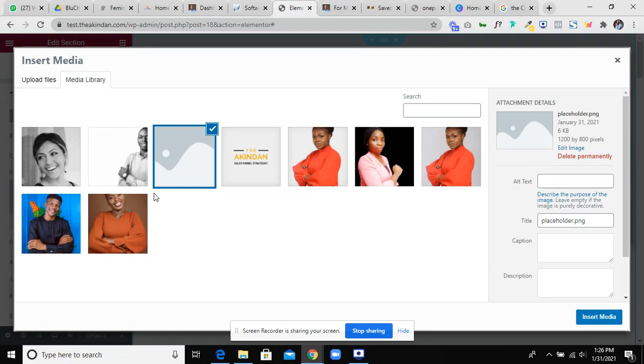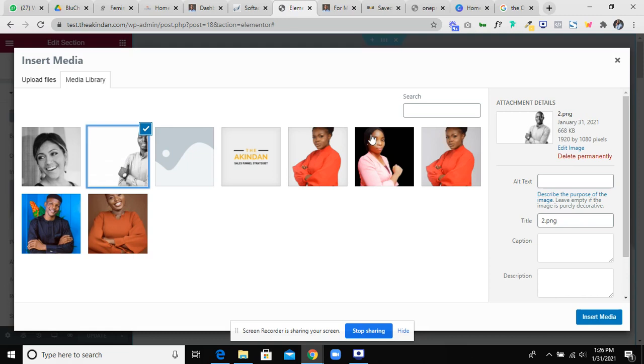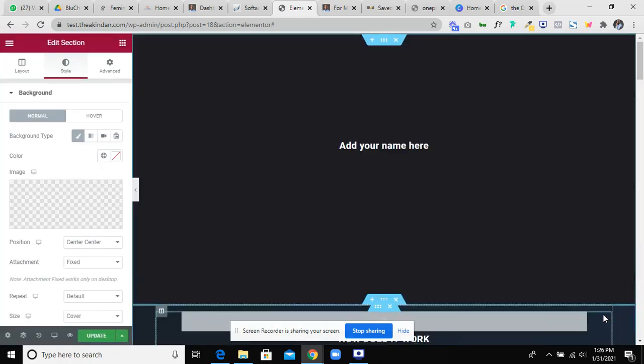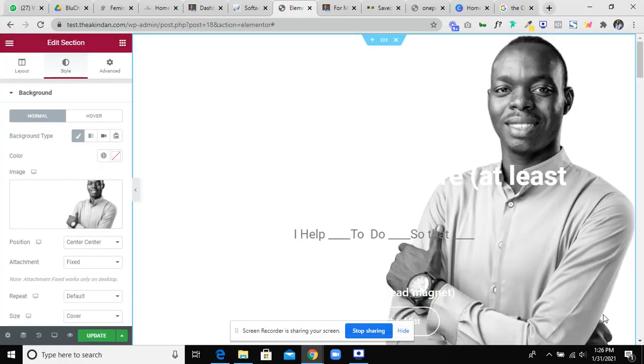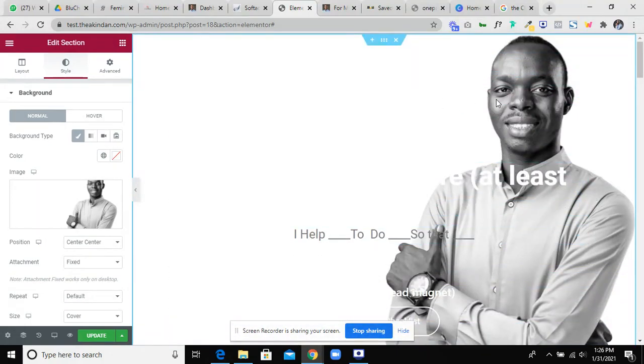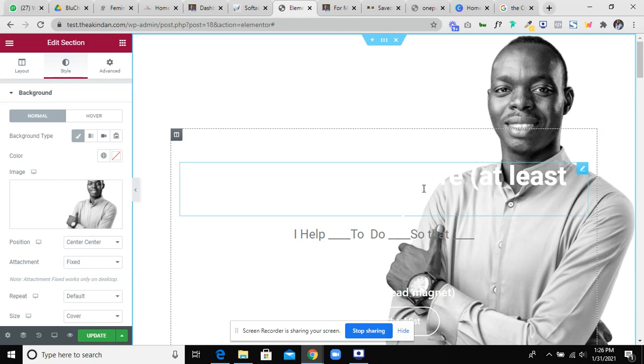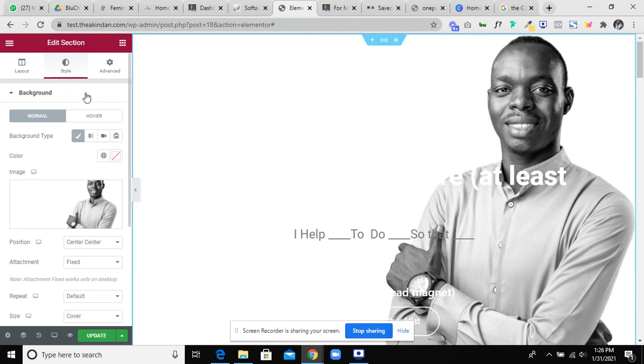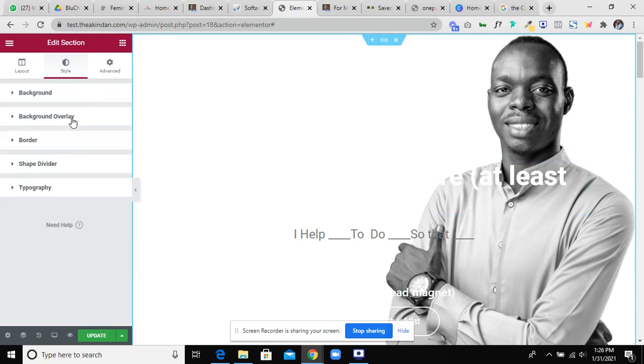So I have a picture here that I want to use. I created this picture in Canva. So I'm going to insert media. Okay. So right now, it's okay like this, but the white is overshadowing the white text right here that we have. So I'm going to add an overlay.